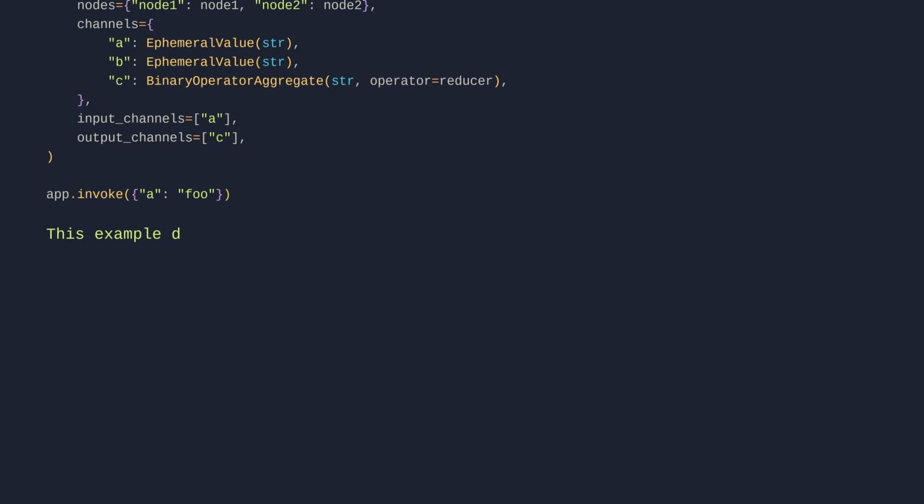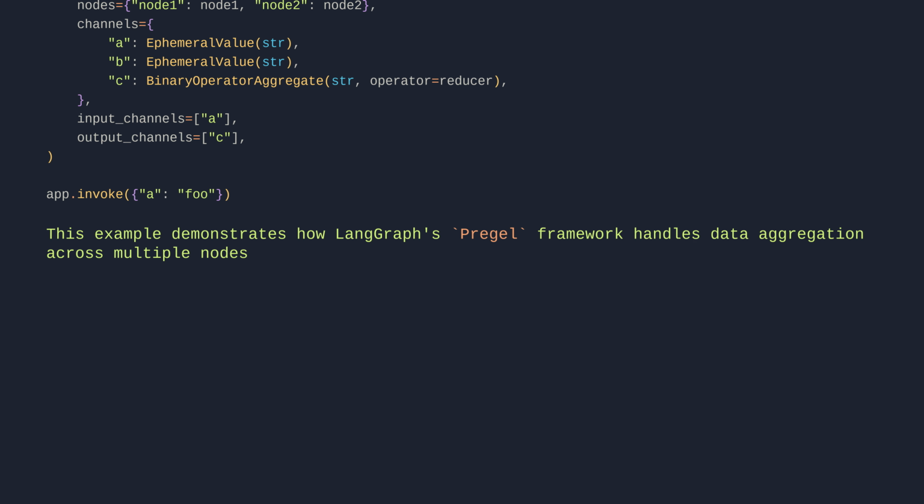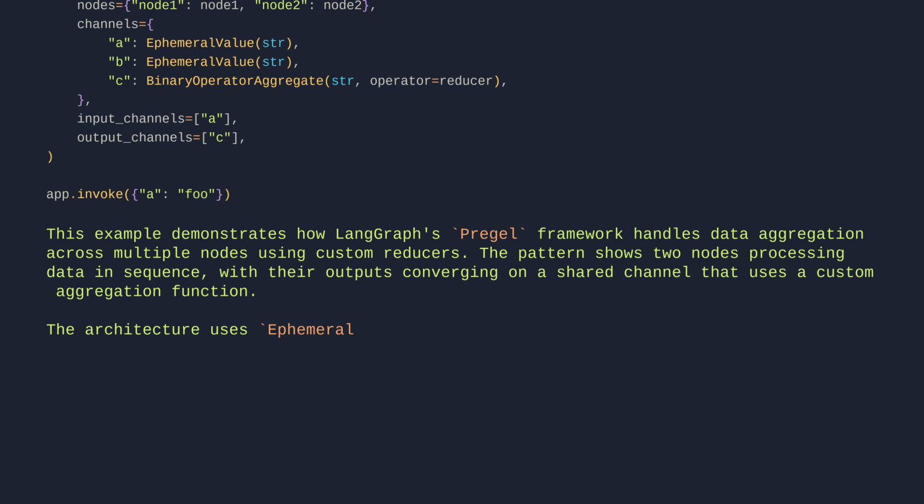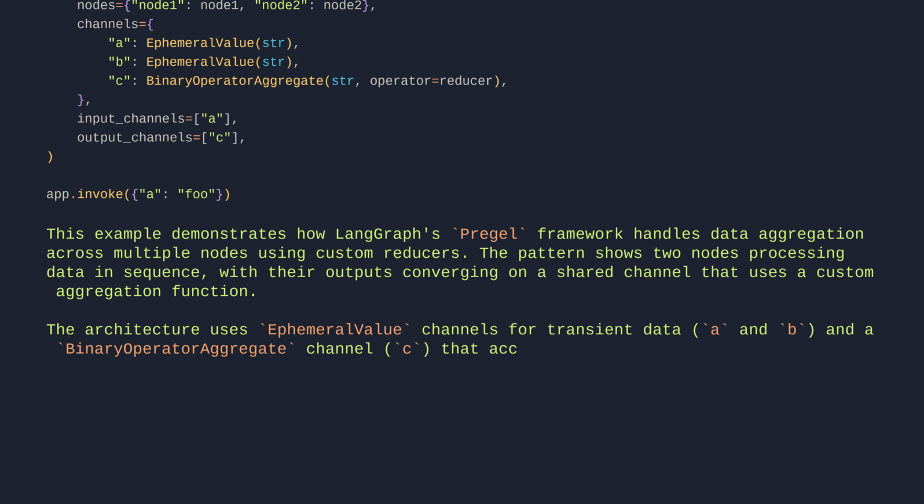This example demonstrates how LangGraph's Pregel framework handles data aggregation across multiple nodes using custom reducers. The pattern shows two nodes processing data in sequence, with their outputs converging on a shared channel that uses a custom aggregation function. The architecture uses ephemeral value channels for transient data, A and B, and a binary operator aggregate channel C that accumulates results using the custom reducer function.